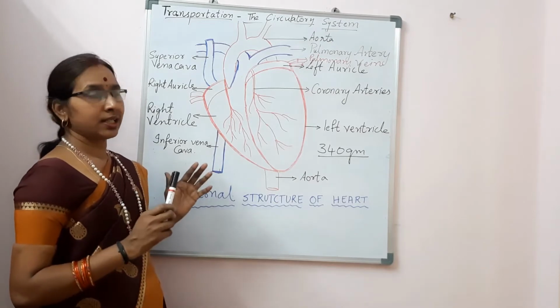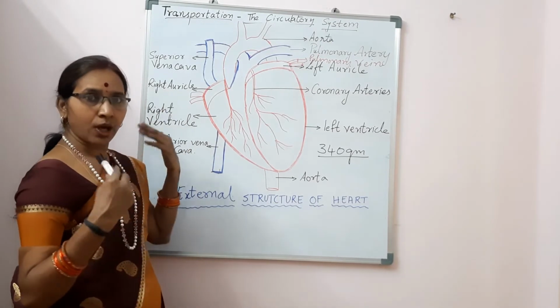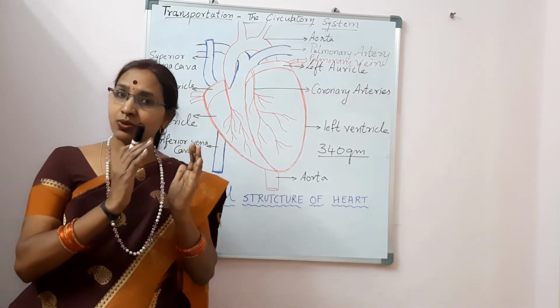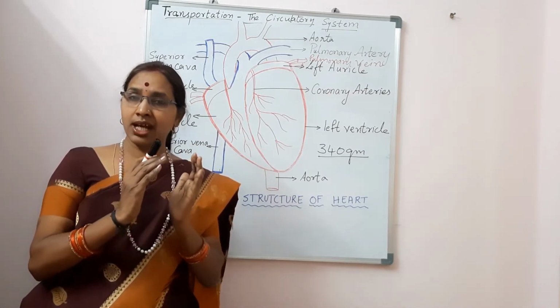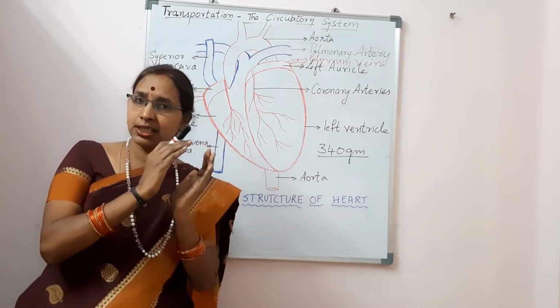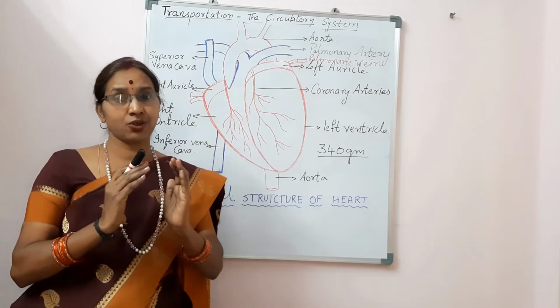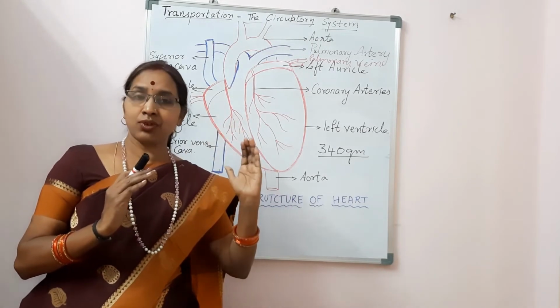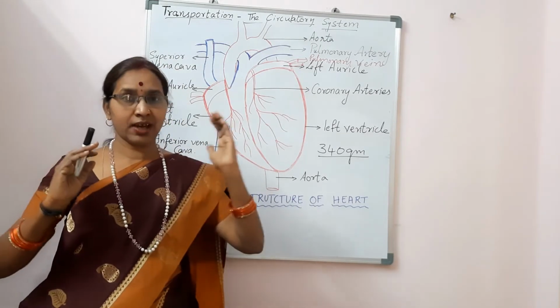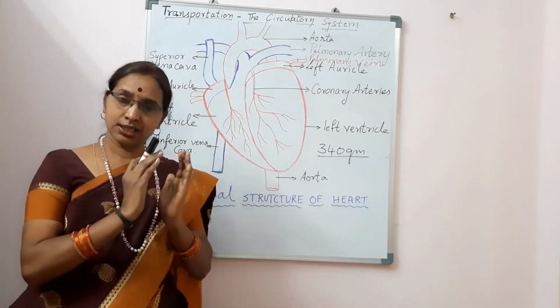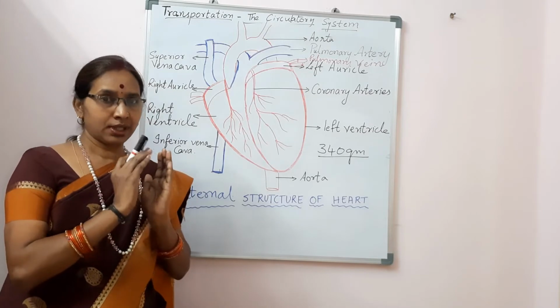Now, the heart is situated in the thoracic cavity and is slightly tilted towards the left side. That is because the left lung is a bit smaller. It has only 2 lobes, and the right lung has 3 lobes. So the heart is tilted slightly towards the left side.